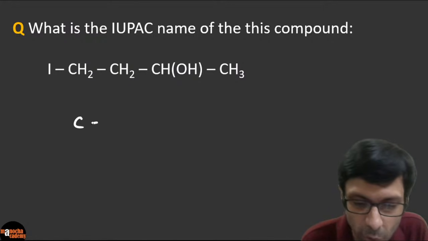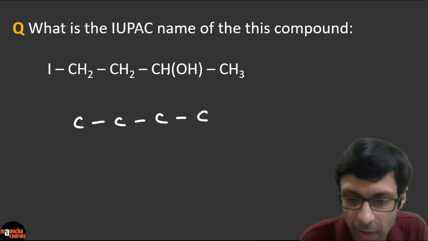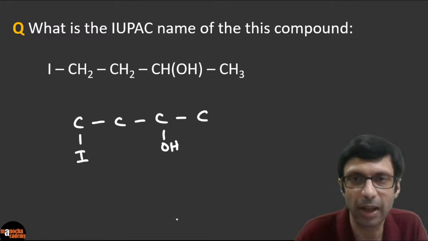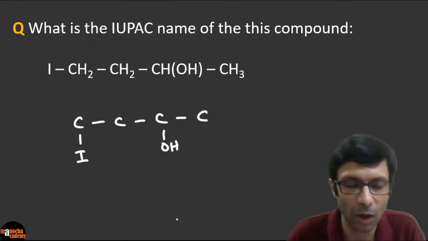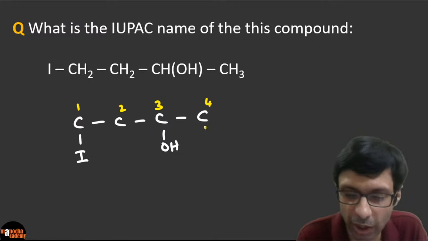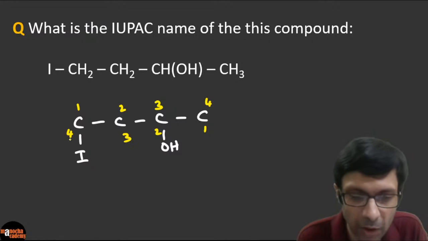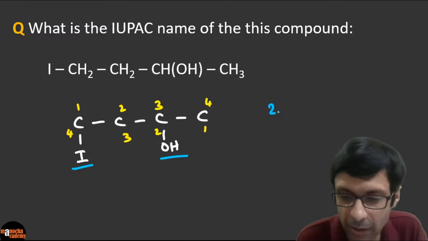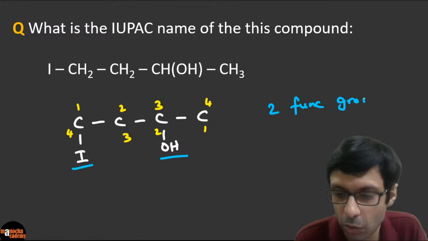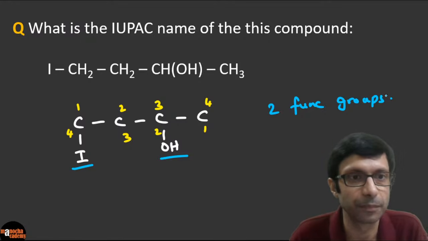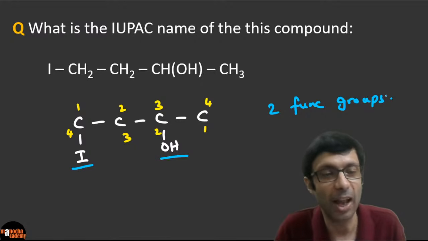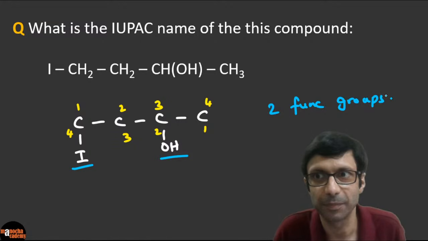What will you get? So you have 4 carbon. This carbon has an OH, and this first carbon has an iodine. And I'm not drawing the hydrogens, just to make it simple. Okay. So let's do the numbering here, guys. 1, 2, 3, 4. And again, that's the longest chain, and backward numbering 1, 2, 3, 4. So again, you can see there are 2 functional groups, the halogen and the alcohol. So what will be the name of this compound? Come on, please try. So who gets higher priority, alcohol or halogen? You need to think about that.